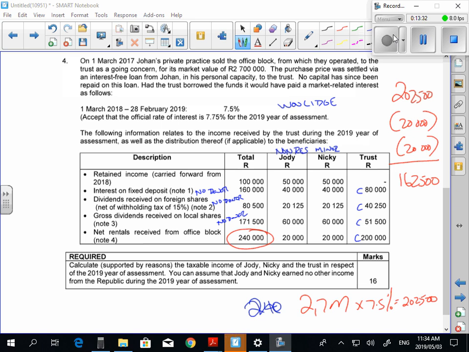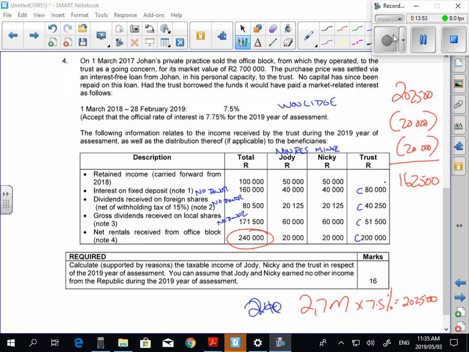Is that all right? But you'll see it in the solution now. I'm going to get you to try this and see whether you do it properly. Is that okay? So we've done the Woolidge limit now. Is that all right? So what I'd like you to do, guys, is I do want you to actually answer this question. So it says, do Jody, do Nikki, and do the trust. Is that okay? And I'd like you to try for all three of them.